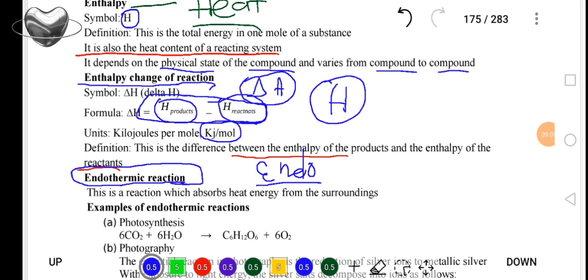In this case, we are saying there are chemical reactions that are endothermic. Those are reactions that absorb heat from the surrounding into their reacting system. Therefore, we are defining an endothermic reaction as the reaction which absorbs heat energy from the surrounding. You need to understand that, my dear learners.